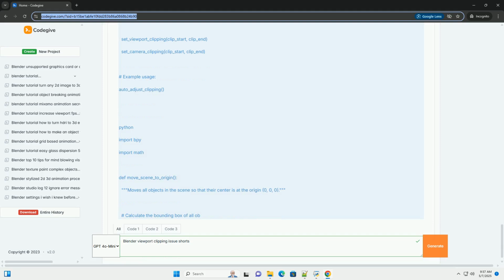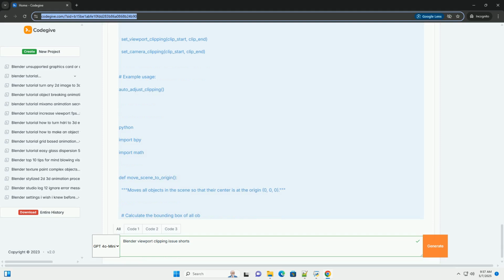2. Check the View properties, N panel. Press the N key in the 3D viewport to open the N panel. Navigate to the View tab. Look for the clip start and clip end values under the View section. These are for the viewport camera, not necessarily your scene's active camera. Modify these values to affect the visibility range in the current viewport. This is generally the quicker solution for temporary adjustments in the viewport itself when not rendering through a camera.